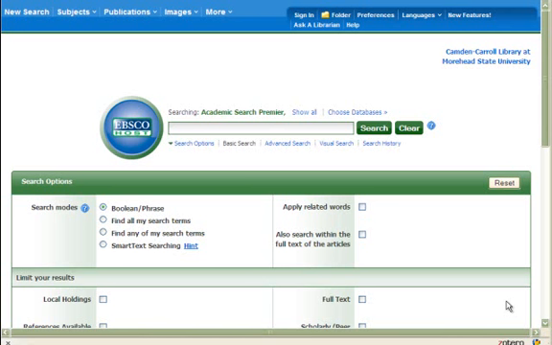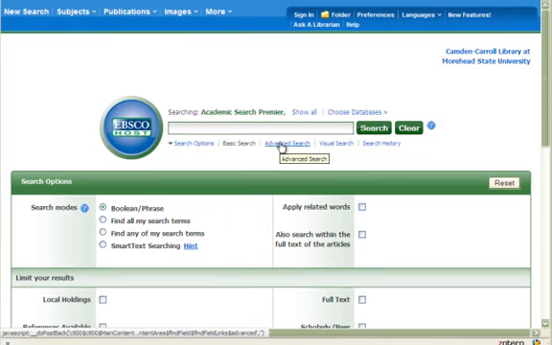Hello everyone. We are now going to actually start searching in the databases and being a little more creative than we have been doing really basic searches in the past. So here we are at a database, a library database. This is EBSCO full text. You will find most databases will start off in a basic search, just like Google. You do have the option though of going to advanced search, which I'm going to do now just because it helps illustrate a few points a lot clearer than doing a basic search.